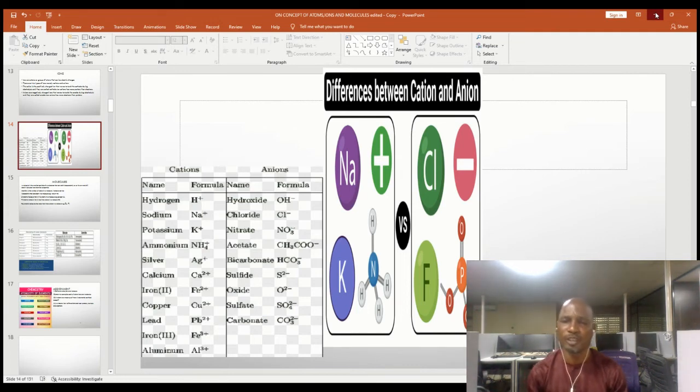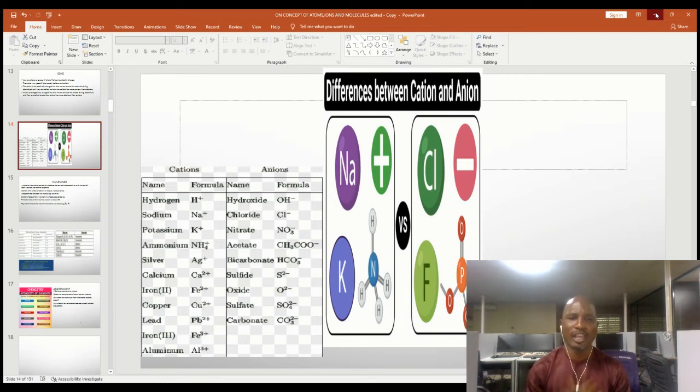But in the case of chlorine, chlorine has an atomic number of 17, but because it has one electron more than the number of protons, the number of protons is 17 and the number of electrons is 18. My wonderful student, you must know that ions carry the electronic configuration of noble gases.